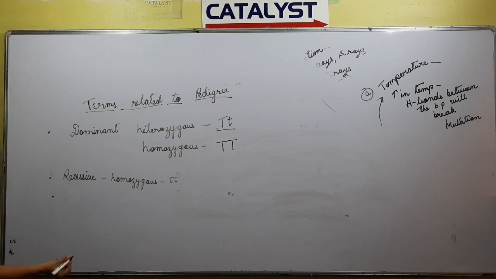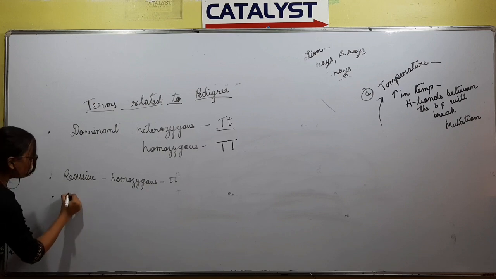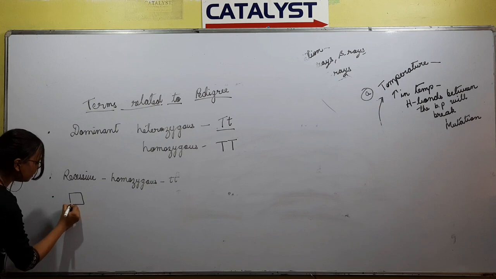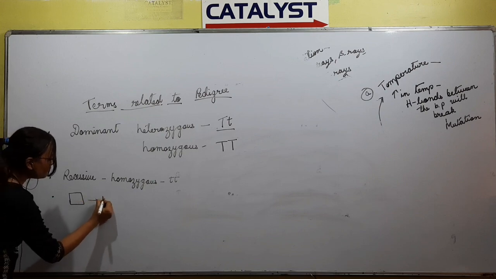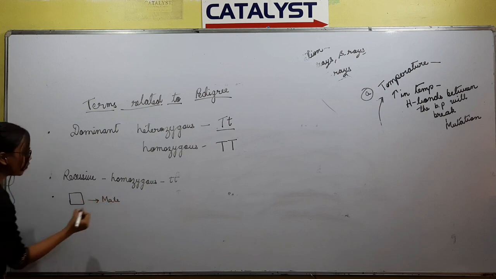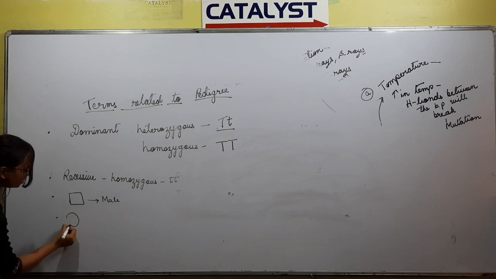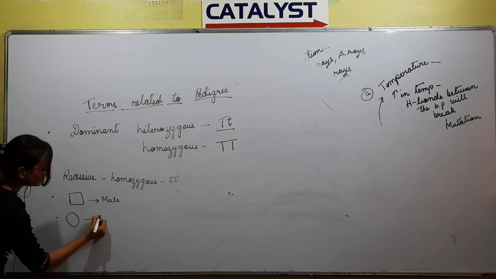Then coming to pedigree symbols. What are the symbols used in pedigree? First, whenever a square is there, it represents a male. Whenever there is a circle, it will represent a female.